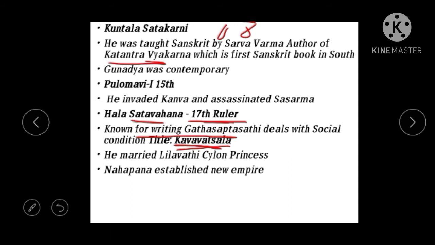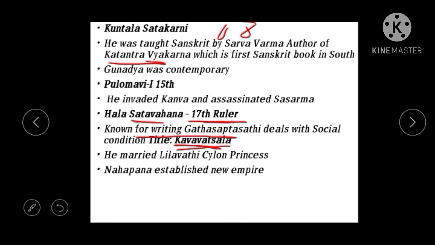Hala Shatavahana wanted to marry her, and Hala married Leelavati, the Ceylon princess. Some evidence says Hala was married at a place known as Draksharamam, in present day Andhra Pradesh.